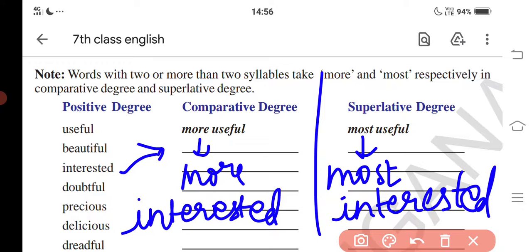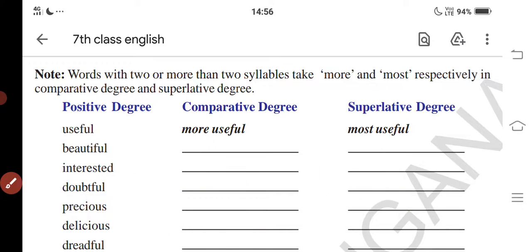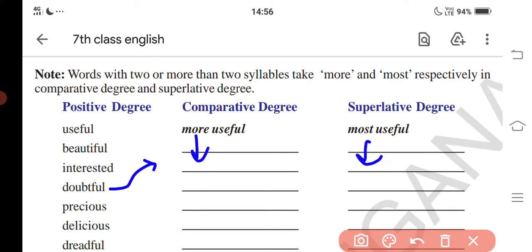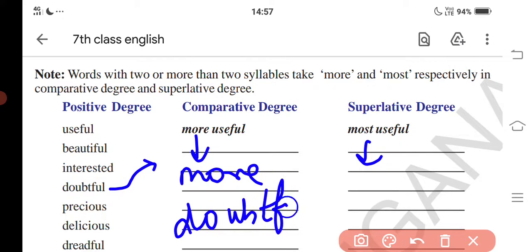Next, for the word doubtful, we'll see now. Doubtful, more doubtful, most doubtful. Okay, more doubtful. Doubtful.